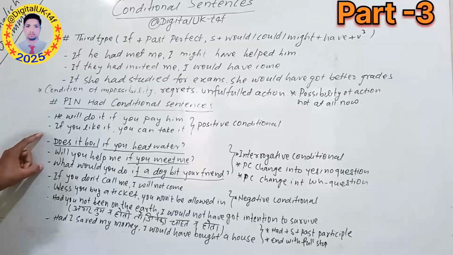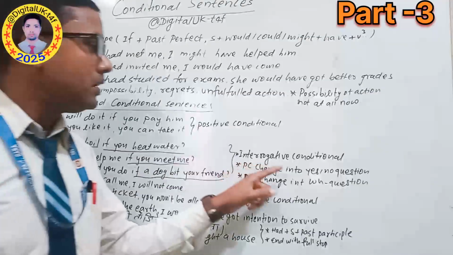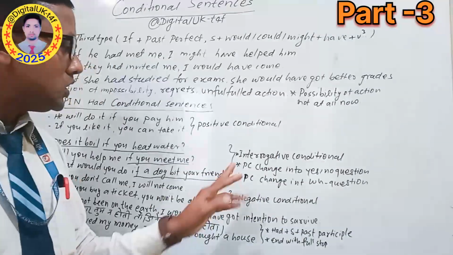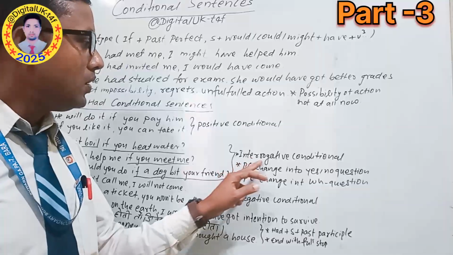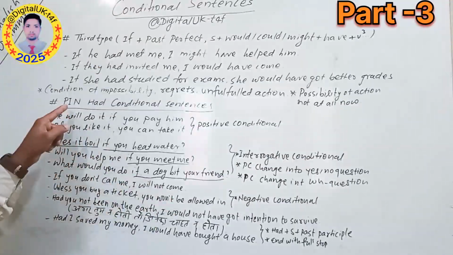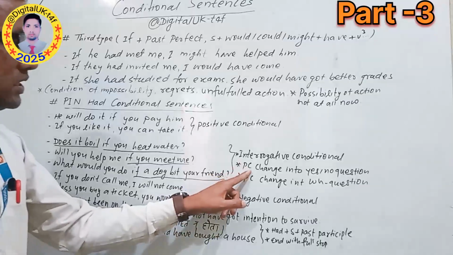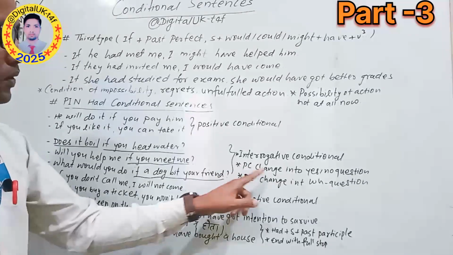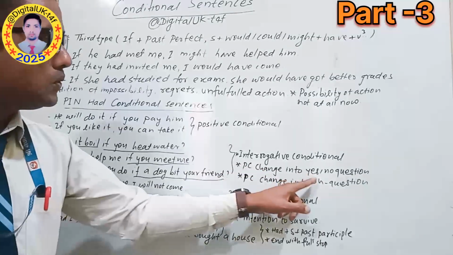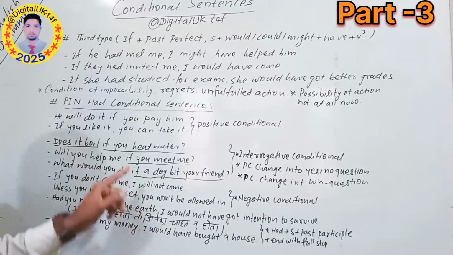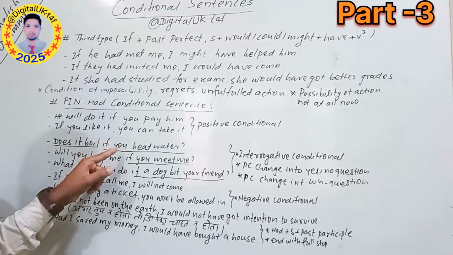So these sentences are called interrogative sentences. So I have written here interrogative conditional. And the PC, that means principal clause, changes into a yes/no question. So don't forget this.